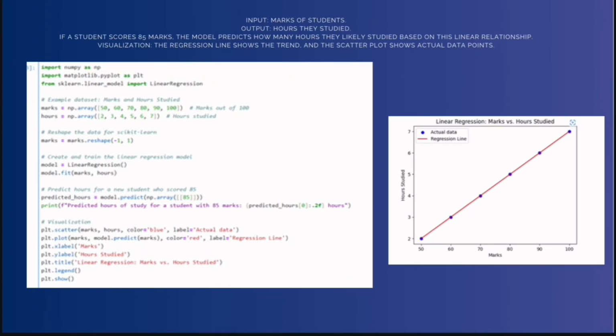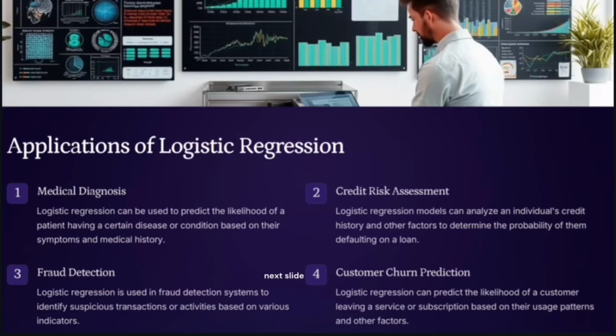And lastly, applications of logistic regression. We use logistic regression to predict the likelihood of a patient having a certain disease or condition based on symptoms and medical history. Logistic regression models can analyze an individual's credit history and other factors to determine the probability of them defaulting on a loan.